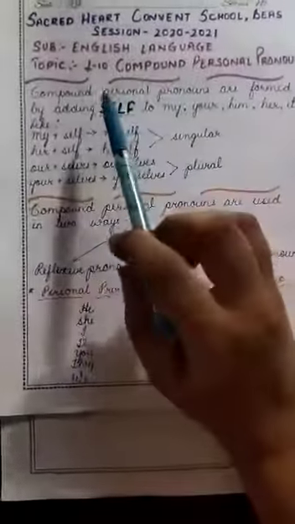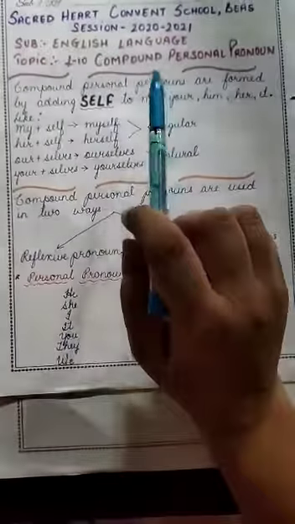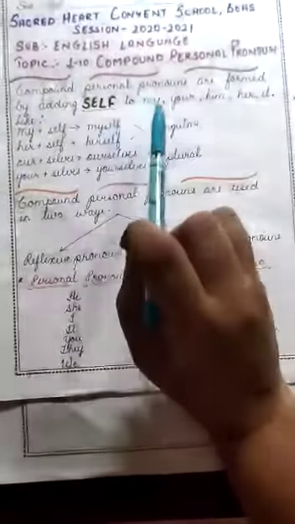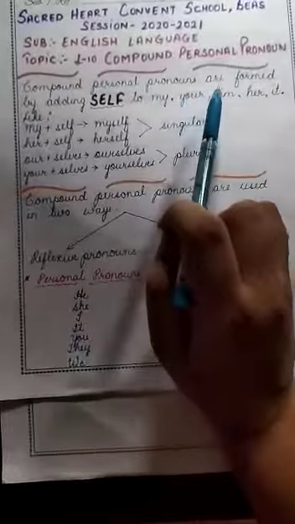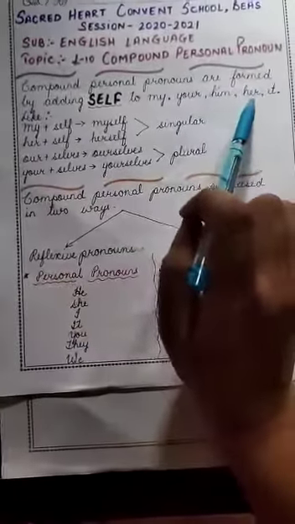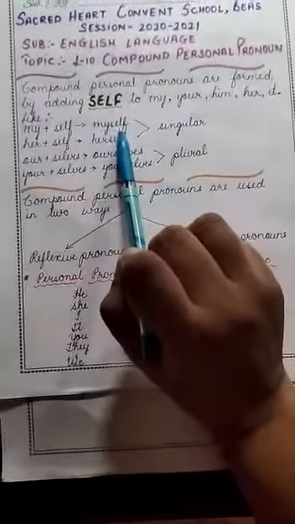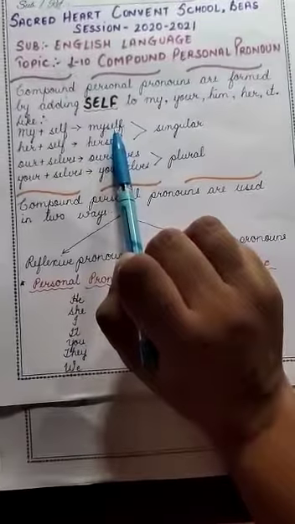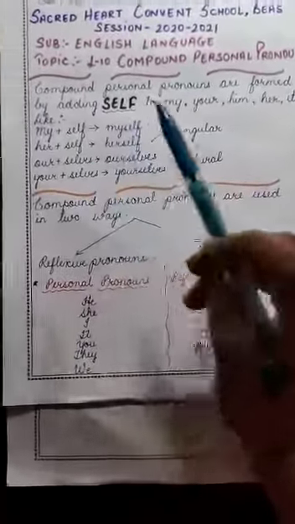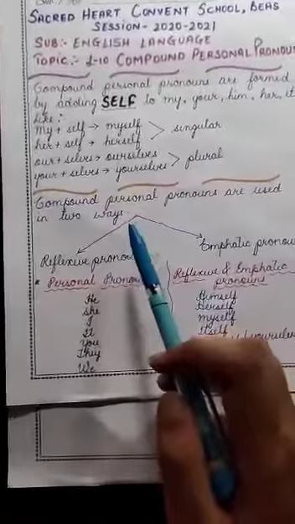So what is compound personal pronoun? When we are adding self to my, your, him, her, it, that word becomes a compound personal pronoun. Clear? So moving further,